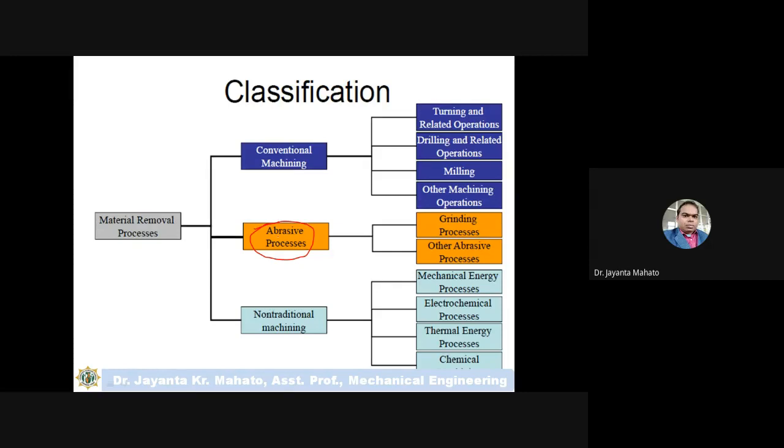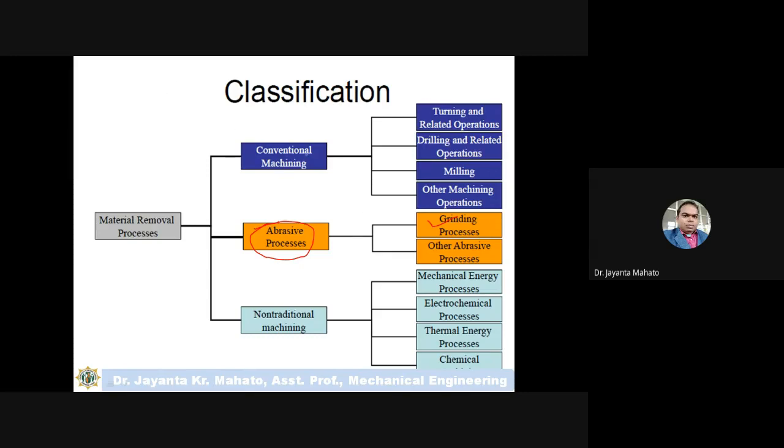So in the grinding process, grinding wheels are used, and on the surface of the grinding wheels, abrasive particles are strongly bonded with the wheel, and those abrasive particles act as a cutting tool.